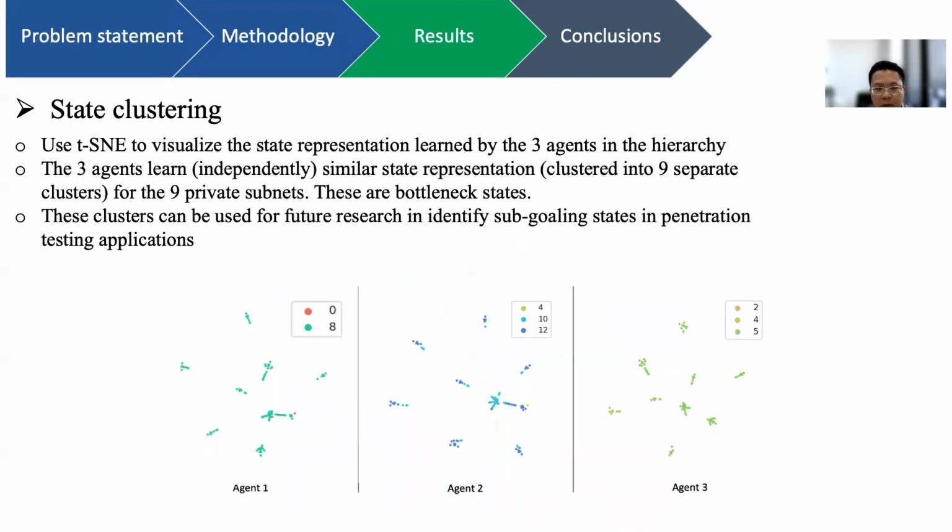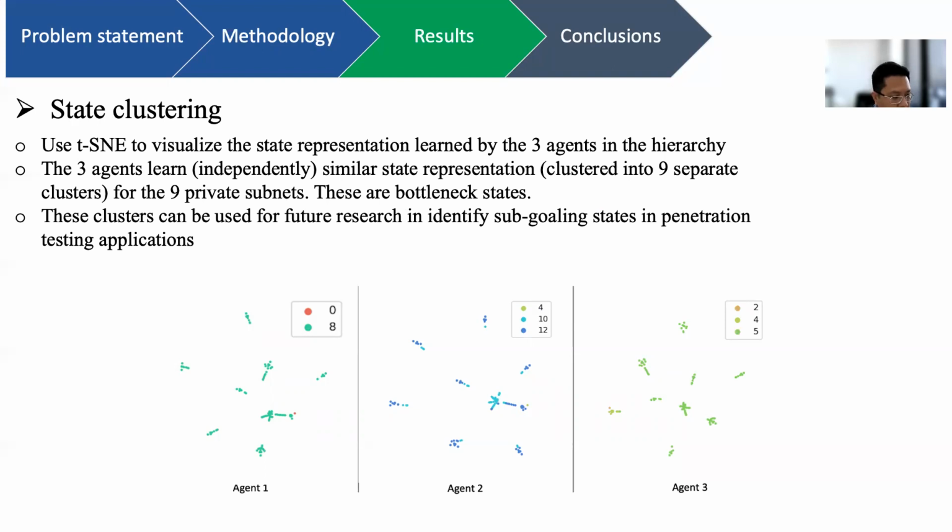In addition to the convergence results, we also perform state clustering using t-SNE to visualize the state representation learned by the three agents in the hierarchy. These are the three agents we use in the testing of the 50-host scenario. In this illustration, we explore the state representation learned independently by each agent in the hierarchy and group them by the action they take. This shows us the policy pi of taking an action in certain states.